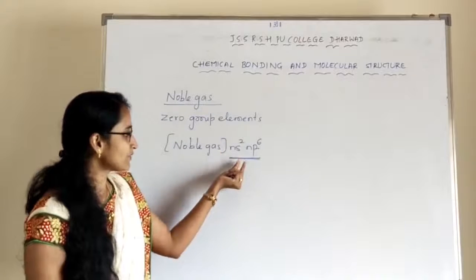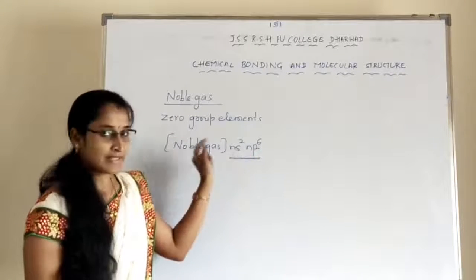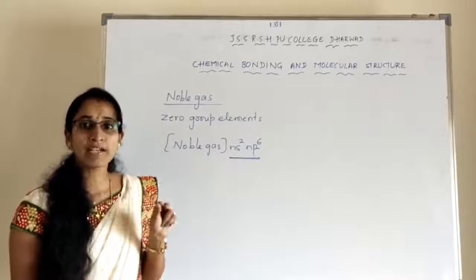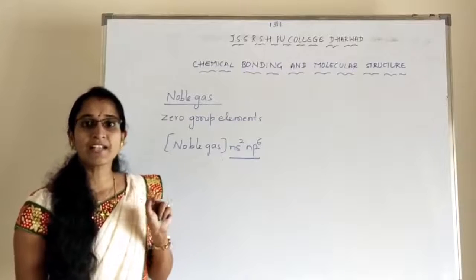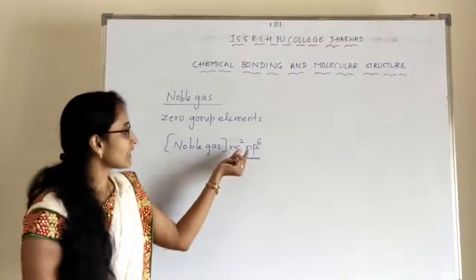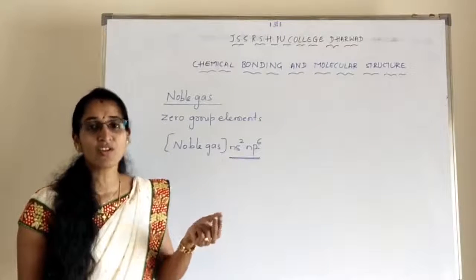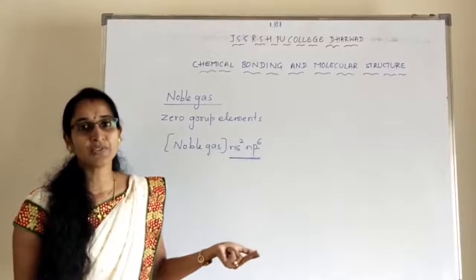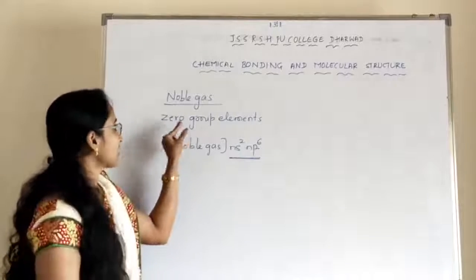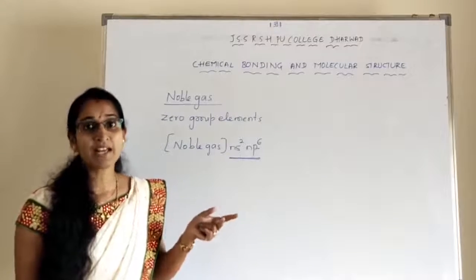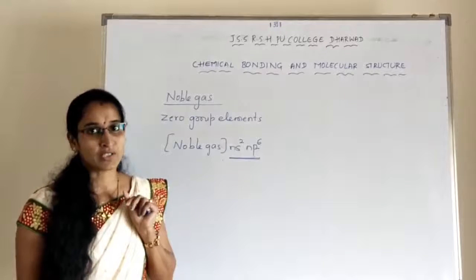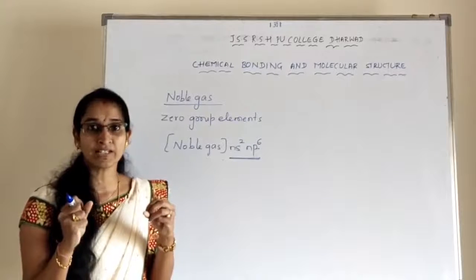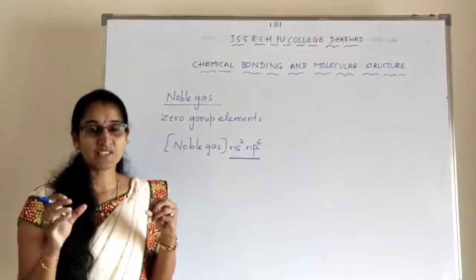Why do we say zero group elements? Look at the electronic configuration ns2 np6, which has 8 electrons. Whichever atom has 8 electrons in the outermost shell, we call it stable. Understood? That indicates it doesn't have the capacity to lose or gain electrons. It is already completely filled, so it has no capacity to lose or gain. So except noble gas, whatever other atoms are there, they always combine together to form molecules.